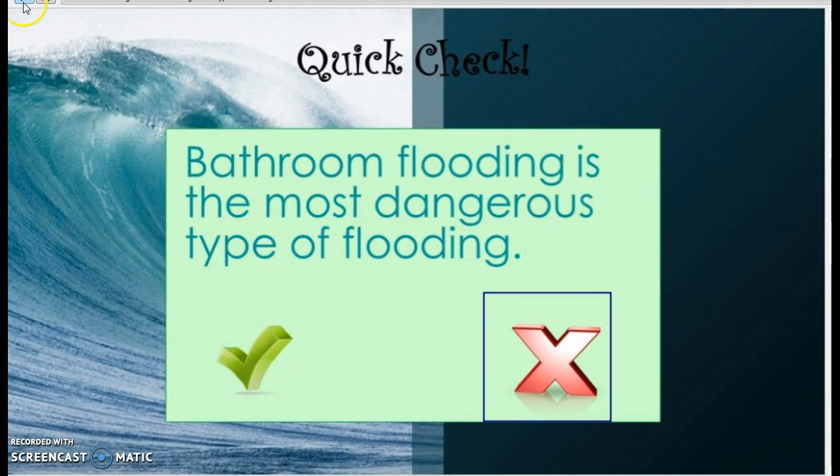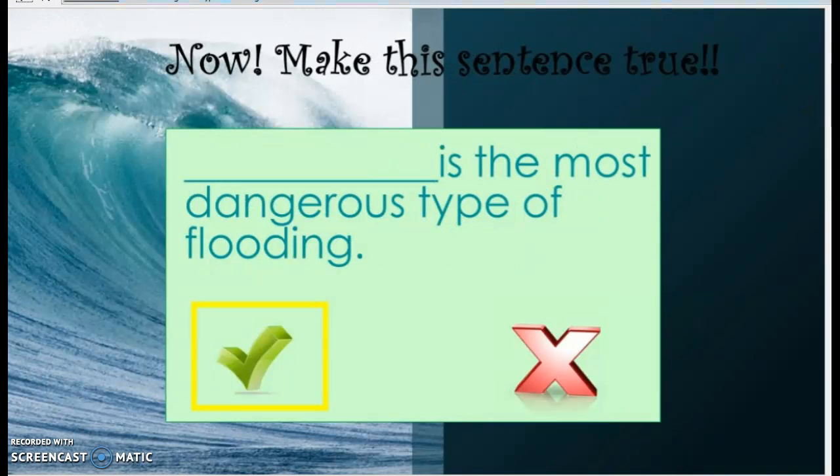So, make this sentence true. This is going to be another question you'll have to answer on the Ed Puzzle, so you can pause now and answer this question. How do you make this sentence true? What is the most dangerous type of flooding? Enter your answer now.